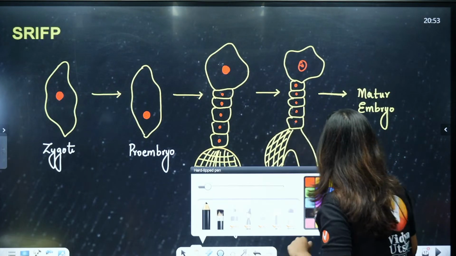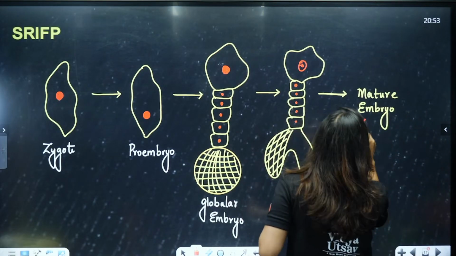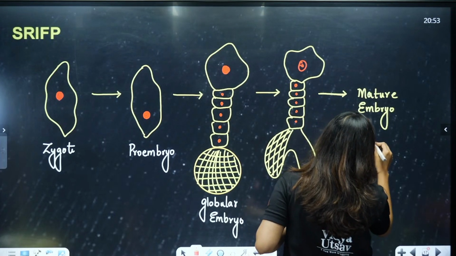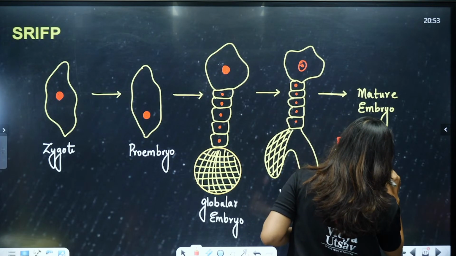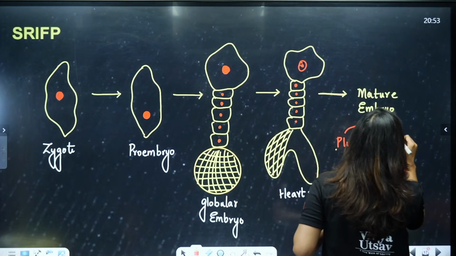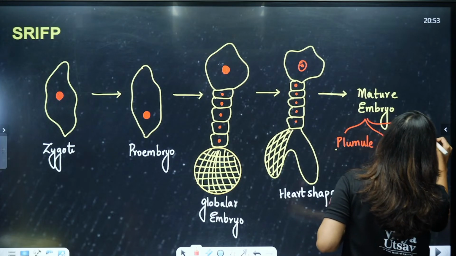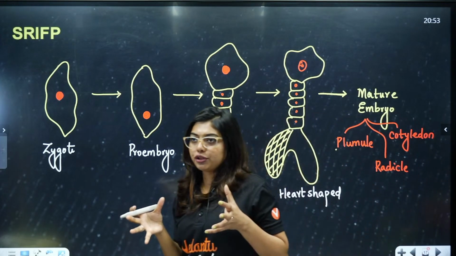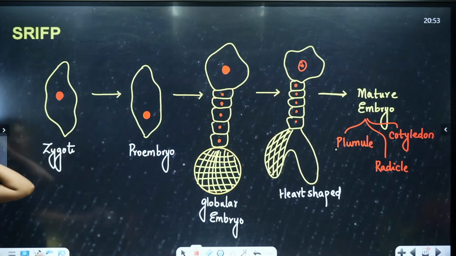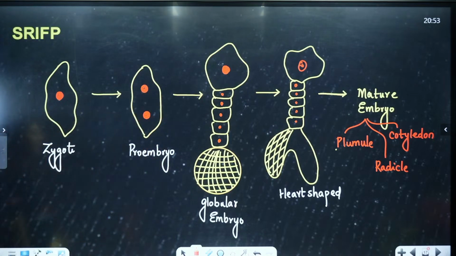This mature embryo will have few parts. What are they? It will have plumule, which will ultimately form what, students? The shoot. It will have radicle, which will ultimately form the root, and then it will have cotyledon. Again it is for storage, right? It is where the entire energy source is going to be. So this is what we just understood from the paragraph. Every paragraph I am trying to explain to all of you with the help of a diagram. Done? This is clear?